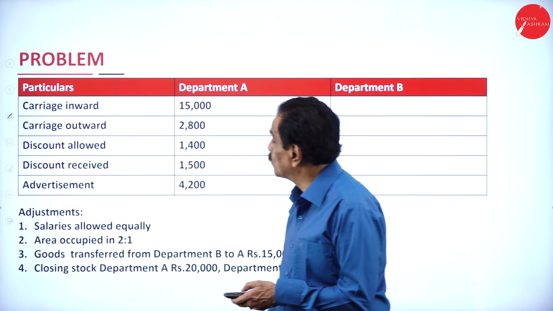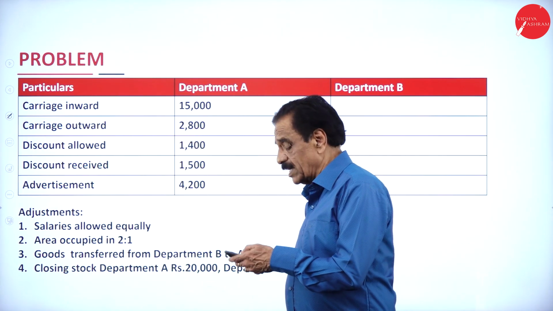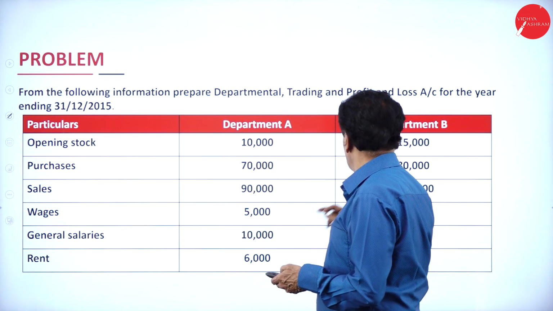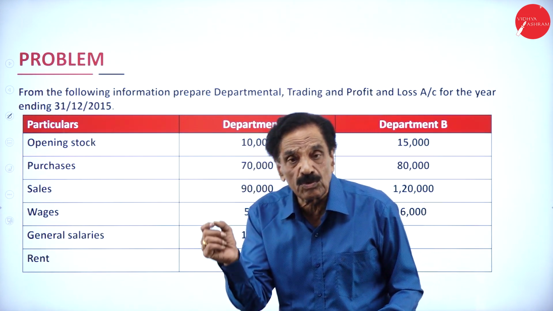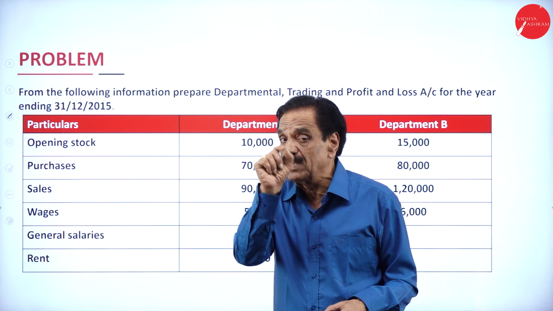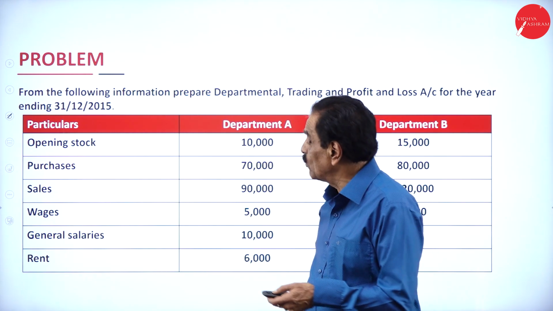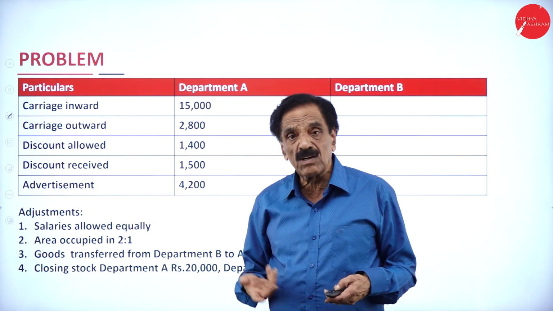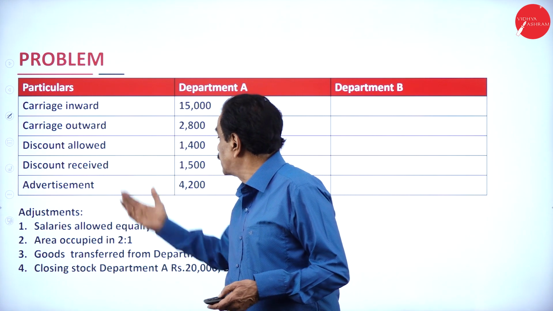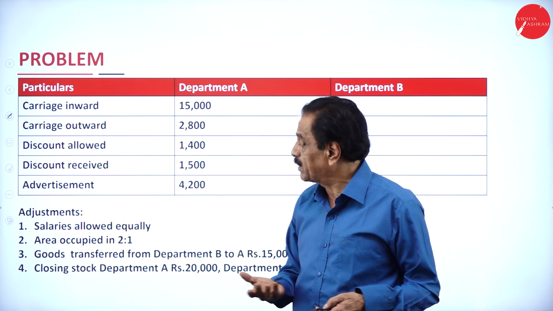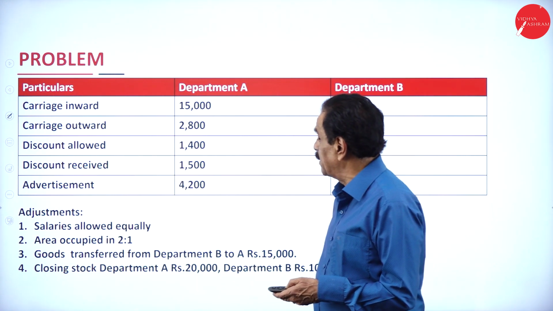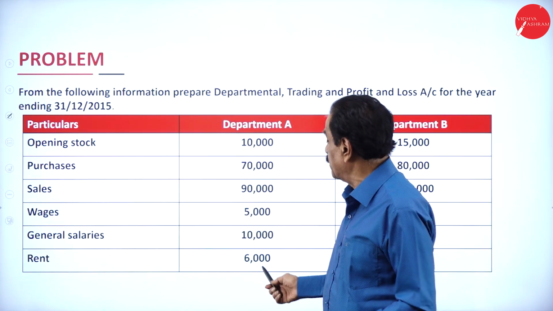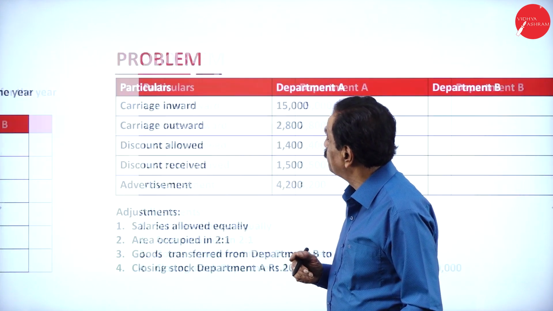Then what is next you got? Carriage outward on sale. What's your sales figure? See that your sales is 90,000 and 1,20,000. So they are in the ratio of 9:12. 3 3s are 9, 3 4s are 12. They are in the ratio of 3:4. Then discount allowed, discount received. Discount allowed on sale, discount received on purchases, then advertisement on sale. So slowly we'll go. First one, salary equal, rent, floor area.